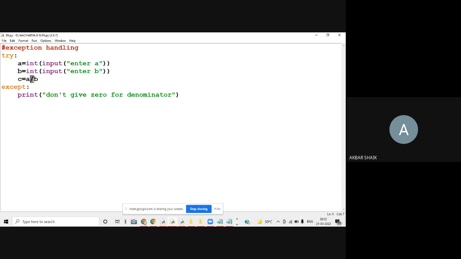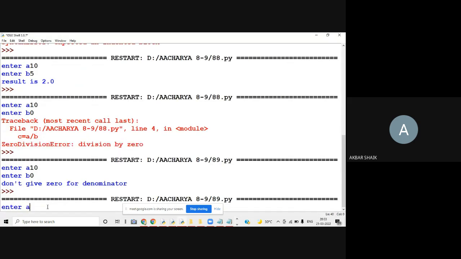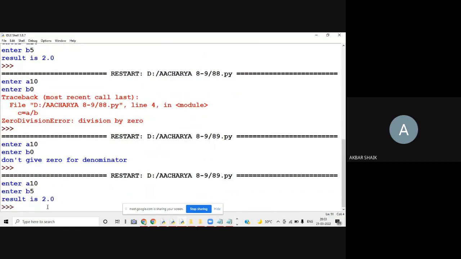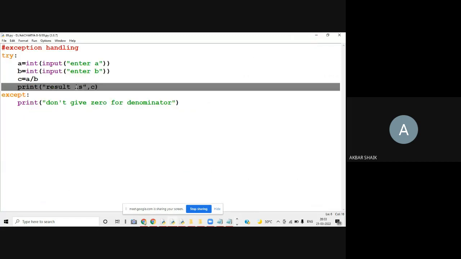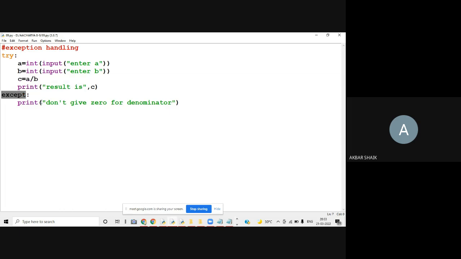If there is no issue, then let me write some line here: print result is C. If I give normal values for A and B, enter A value 10, B value 5, result is 2.0. Why? There is no exception occurred actually. If there is no exception, then obviously the result will be printed. If any exception occurred, then it goes to the except block and prints whatever we have written in the except block.